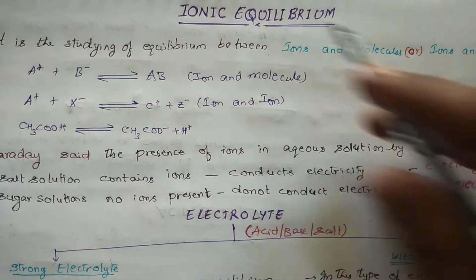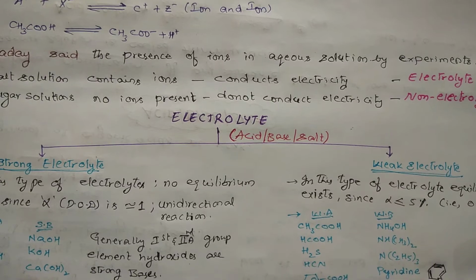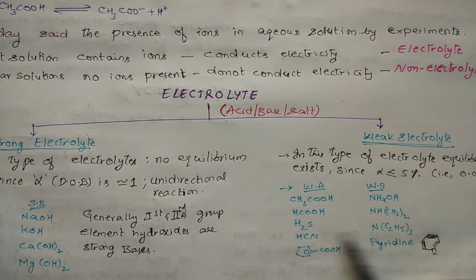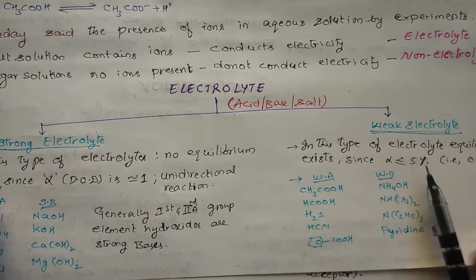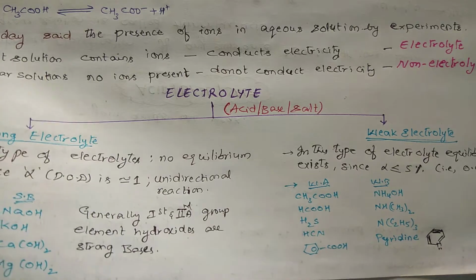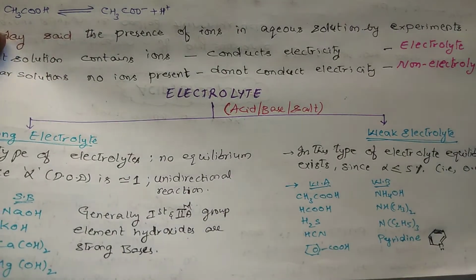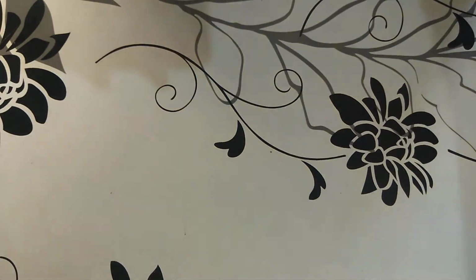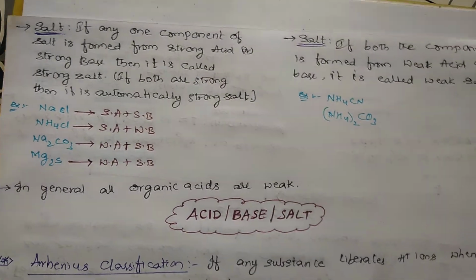There will be no equilibrium if it is a strong electrolyte. So we will be dealing only with weak electrolytes because only they have the capacity to form equilibrium.